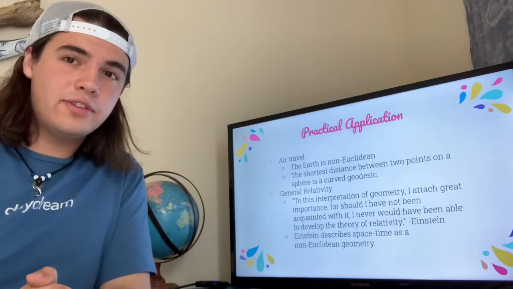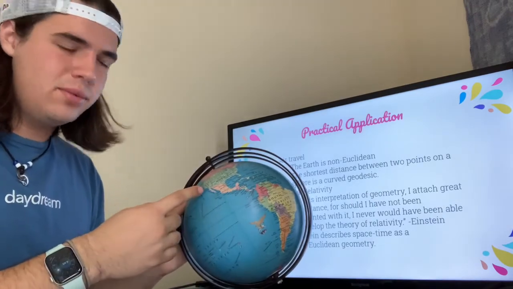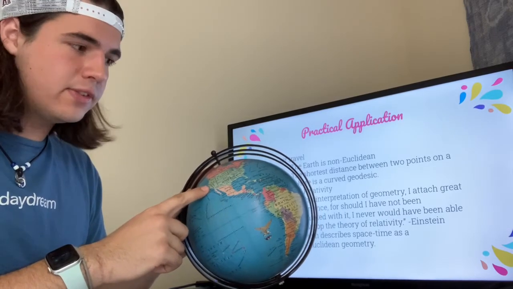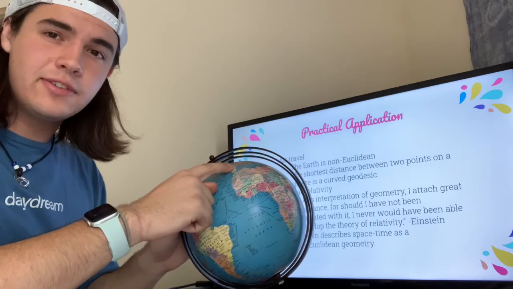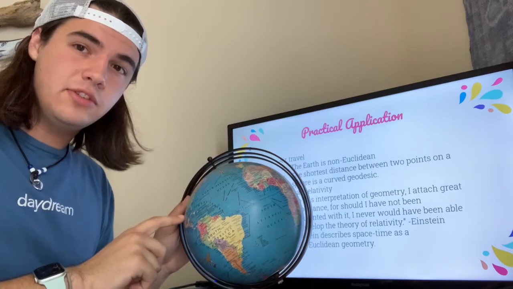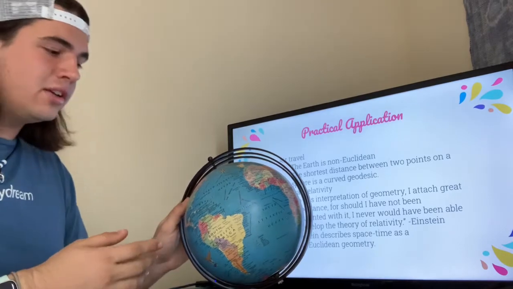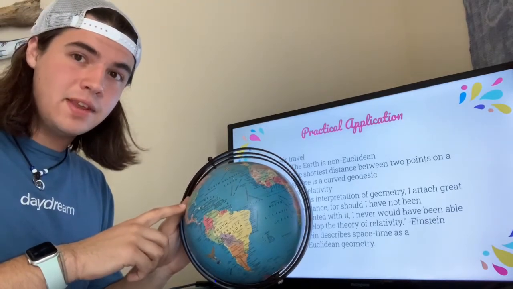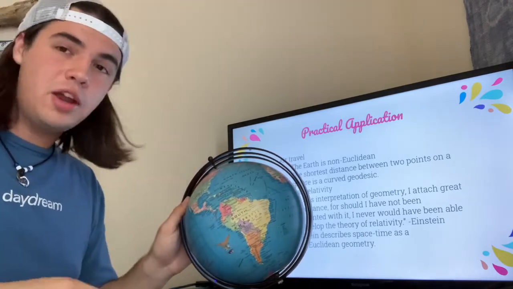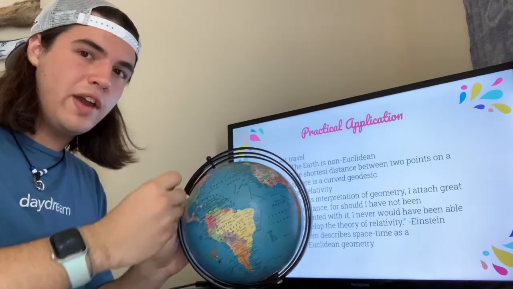The Earth is in fact a non-Euclidean plane, so we have to account for this in flight. Now, if we wanted to, say, travel from San Francisco here on the west coast of the United States all the way over to maybe Paris, in Euclidean geometry, this would state that the shortest distance between these 2 points would be a straight line. But since this is a spherical geometry and it's non-Euclidean, we have to account for its geodesic, in that the shortest distance between these 2 points actually makes a curved shape. So airplanes, when traveling for this, would make an arc when traveling long distances.